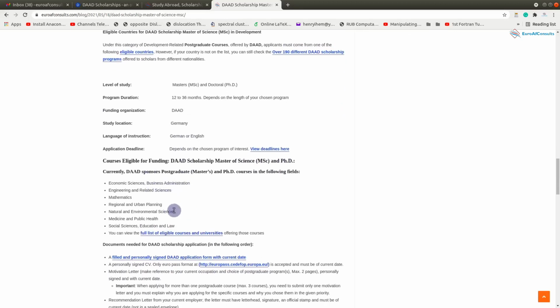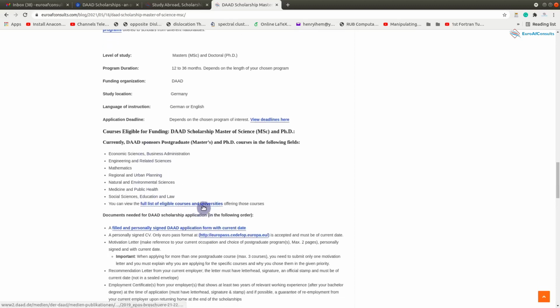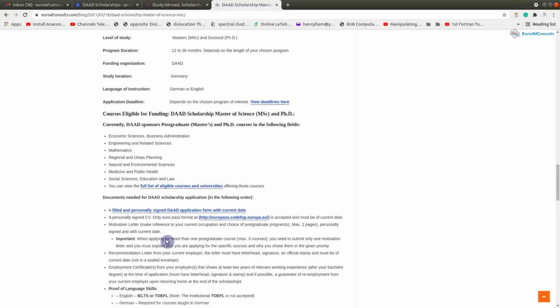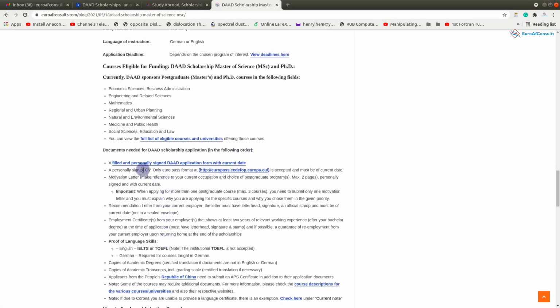And then the courses eligible for funding include these ones here, medicine and the other ones. The full list of eligible courses can be found here. When you click here, you will see the full list of eligible courses. And what else? Documents needed for the application. You need to fill up this form here. You can check it out.